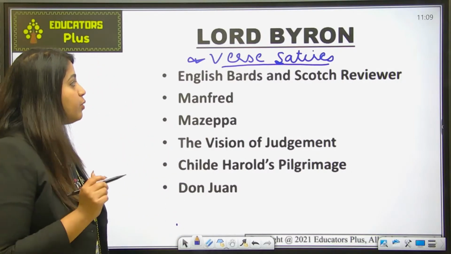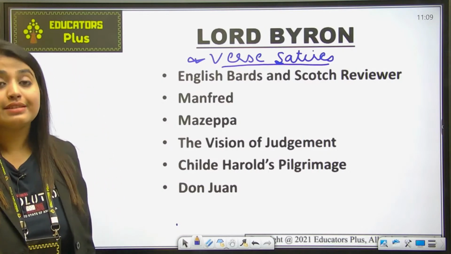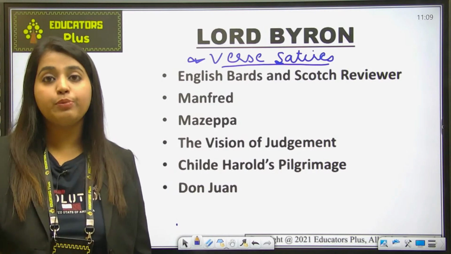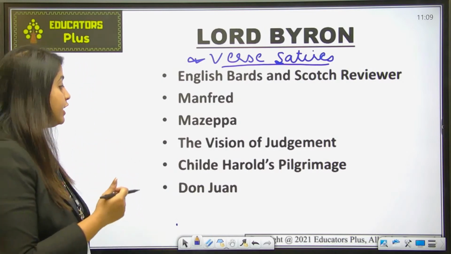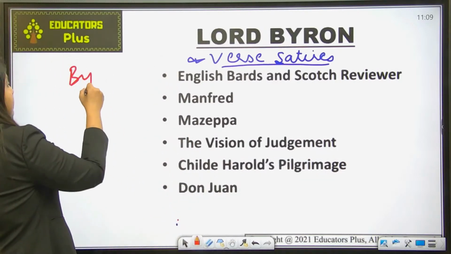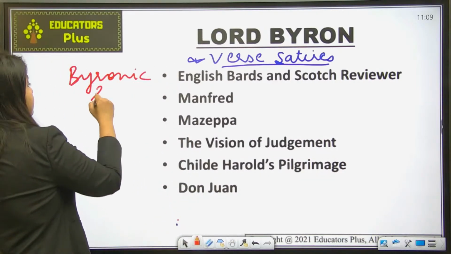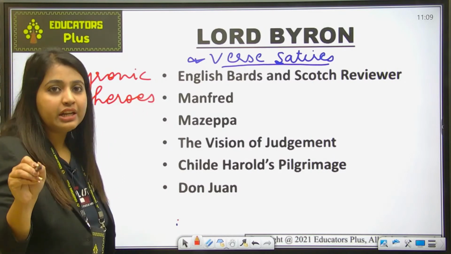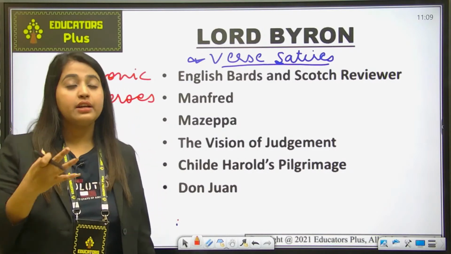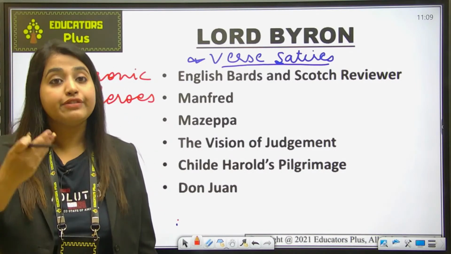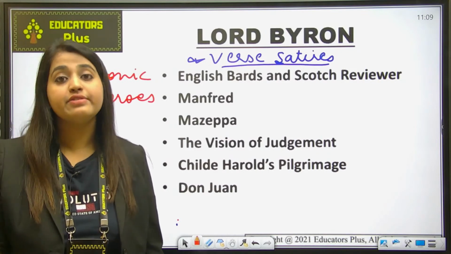He was famous for verse satires, and he was known as a rhapsodist of his age, and the heroes of his long narrative poems are known as Byronic heroes. Okay, so there was a term that emerged with this writing, that is Byronic heroes. आपने इसके बारे में पढ़ा होगा, that these kind of people, they're not happy people, they're melancholy people. Okay, जो बहुत ज़्यादा, he is a womanizer. Okay, and he was a solitary man that defies the convention and the rules and regulations of his time.